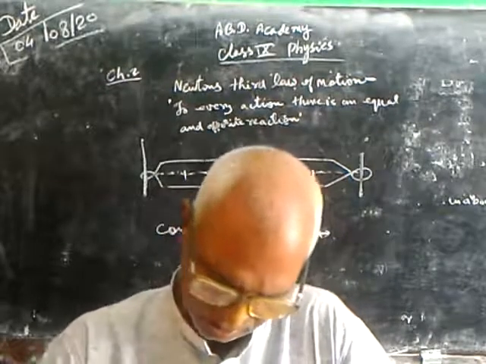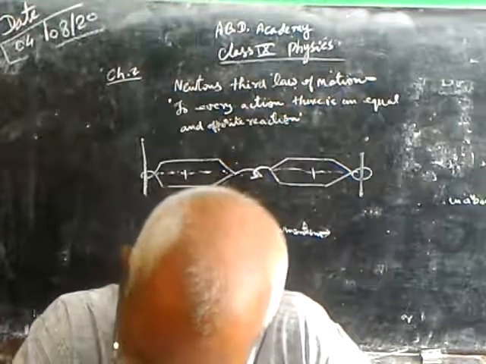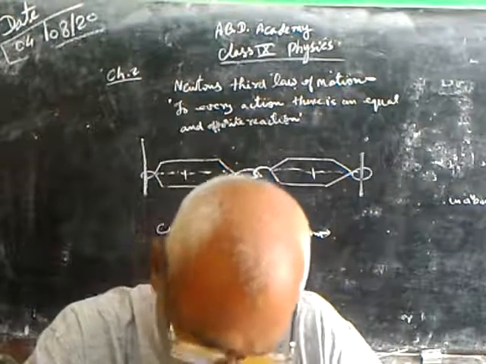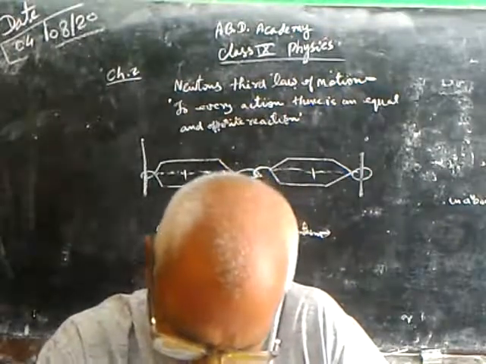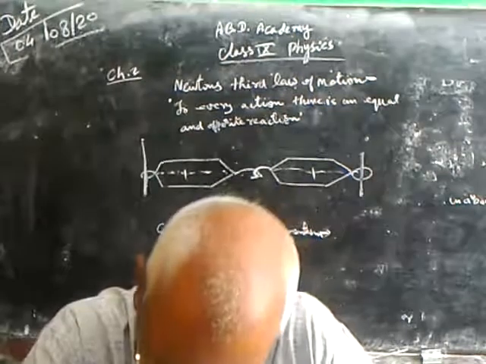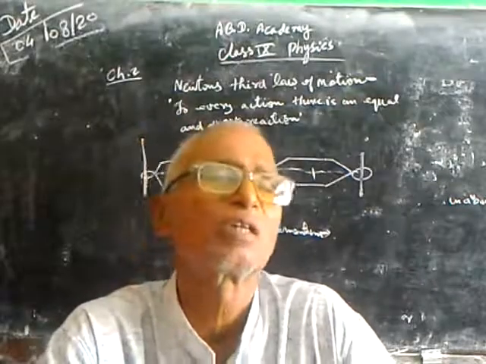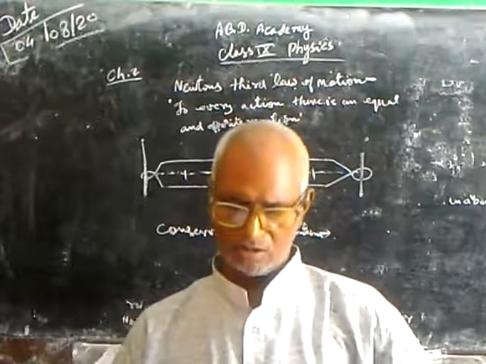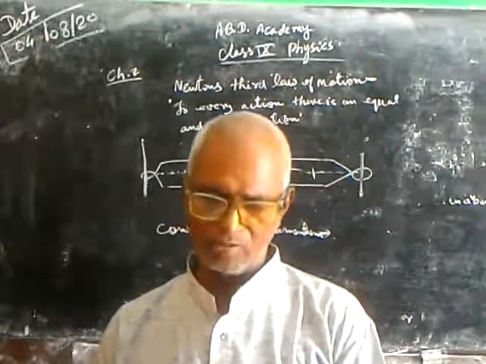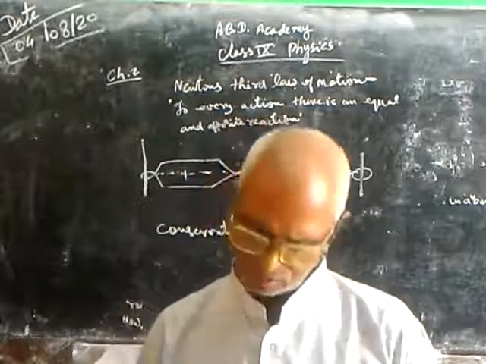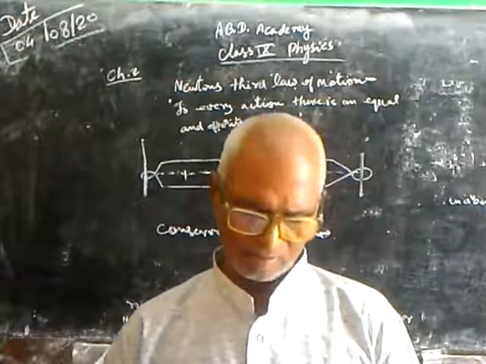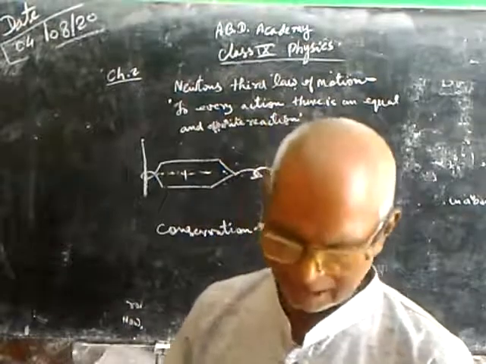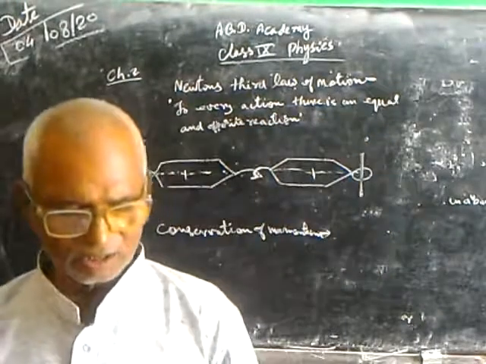The wording in the book is: when two or more bodies act upon one another, their total momentum remains constant or conserved, provided no external force acts on the system. So this is about the law of conservation of momentum. We shall discuss some numerical problems on this third law and conservation of momentum or second law, and then we shall finish this chapter.